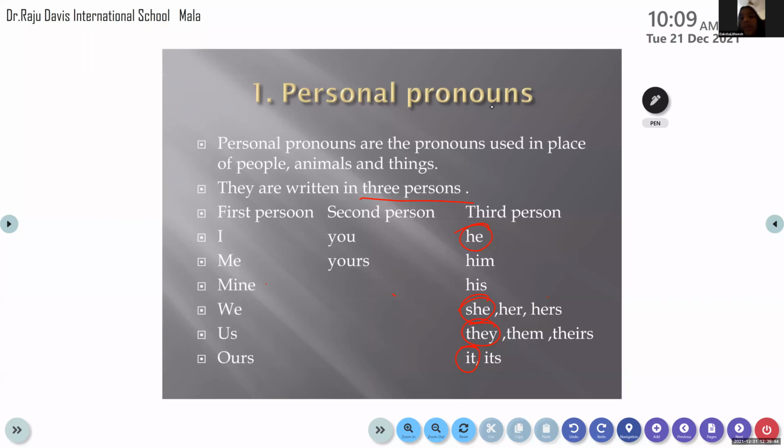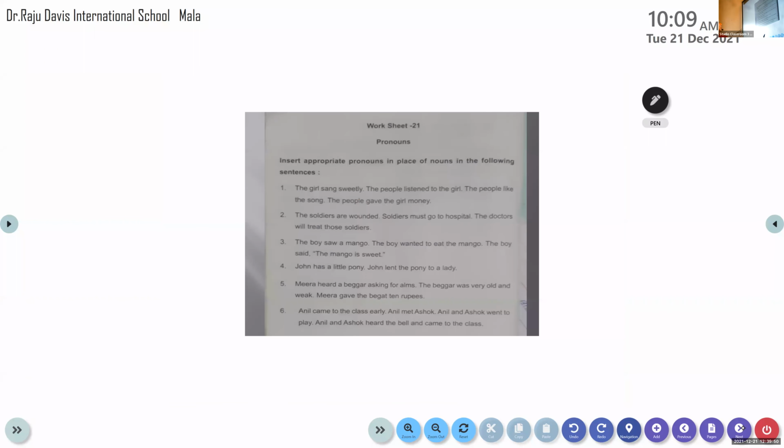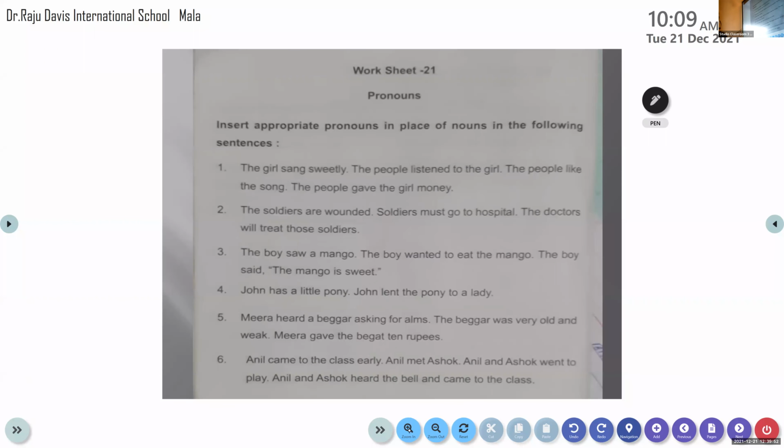Yes. Ma'am, do you want to write? Yes, we'll have the exercise. Notes I will send to you, my dear children. Once I finish this for all the classes, that's why I'm waiting. Once I've finished with all the classes, I'll be sending the notes. Otherwise, there will be confusion about which classes I haven't taken and which classes I have taken. So, this is an exercise.